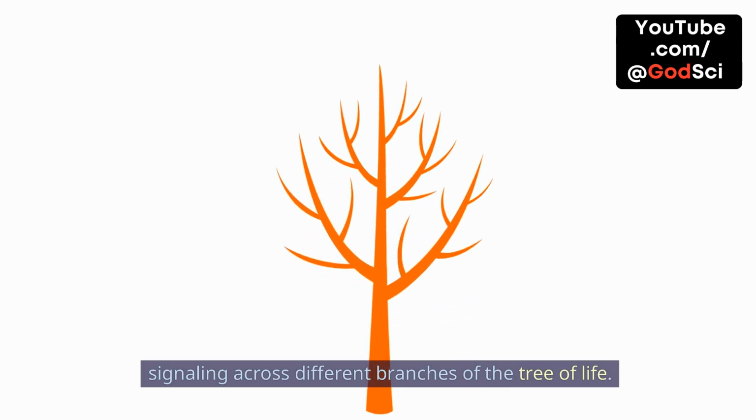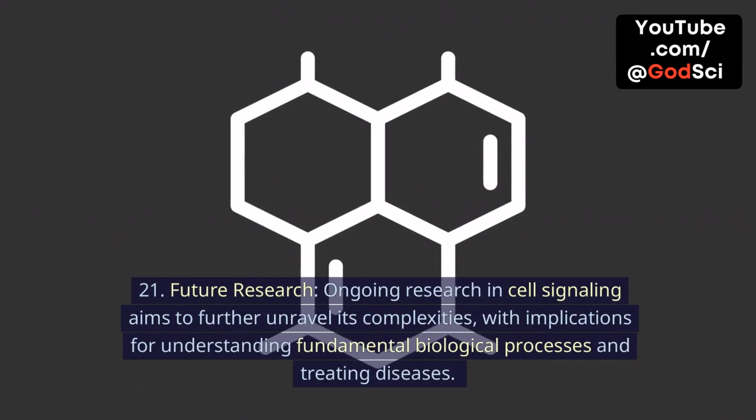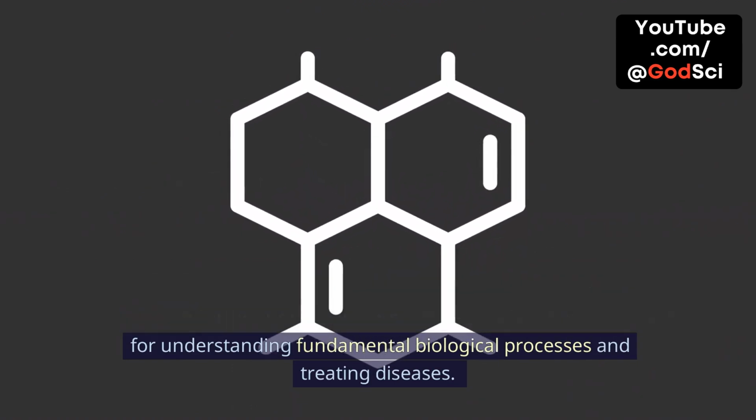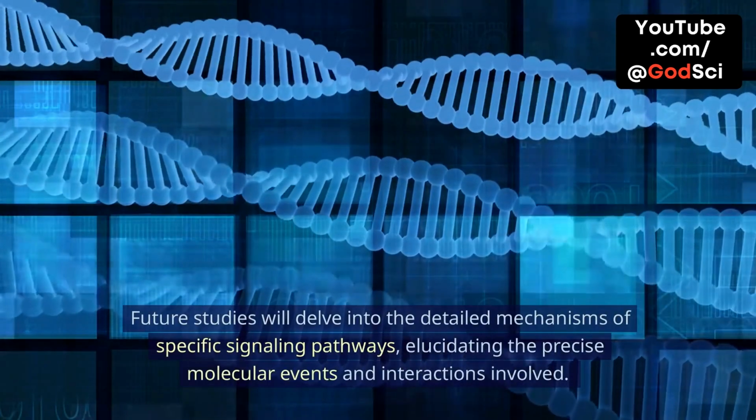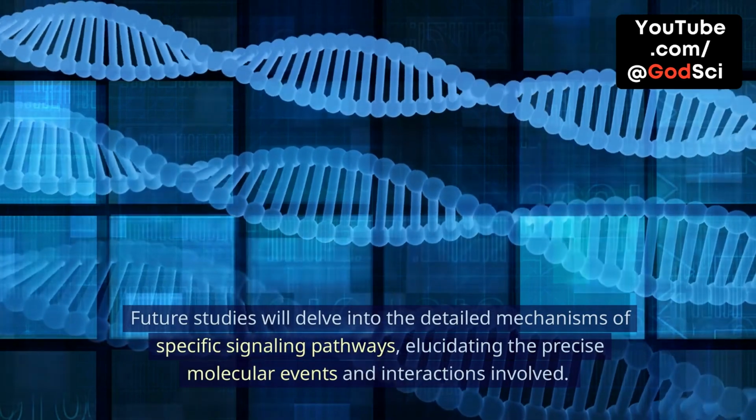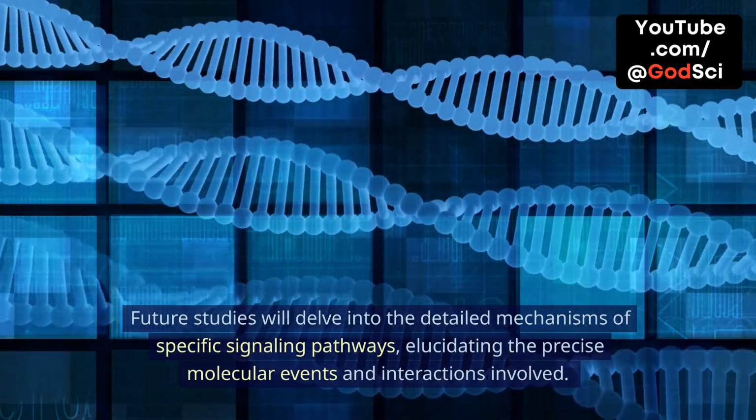21. Future research. Ongoing research in cell signaling aims to further unravel its complexities, with implications for understanding fundamental biological processes and treating diseases. Future studies will delve into the detailed mechanisms of specific signaling pathways, elucidating the precise molecular events and interactions involved.